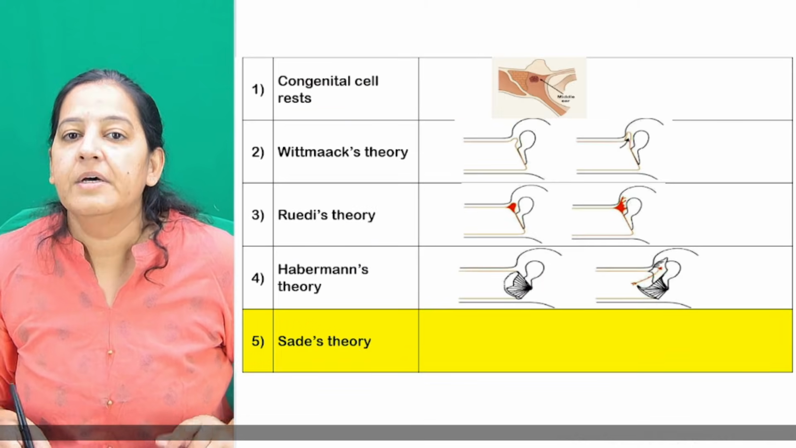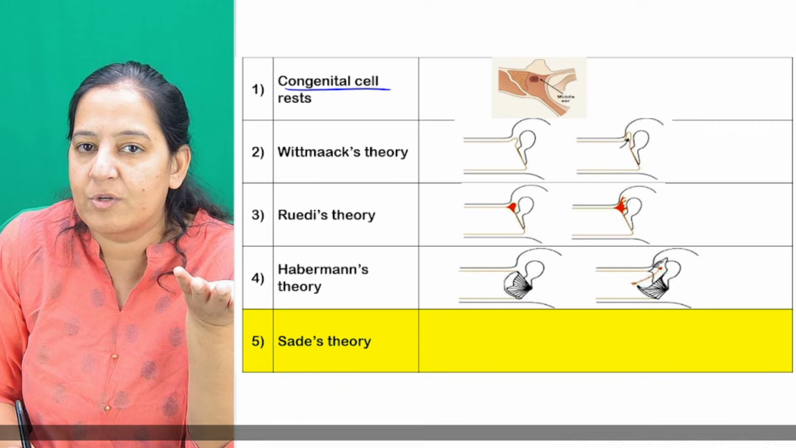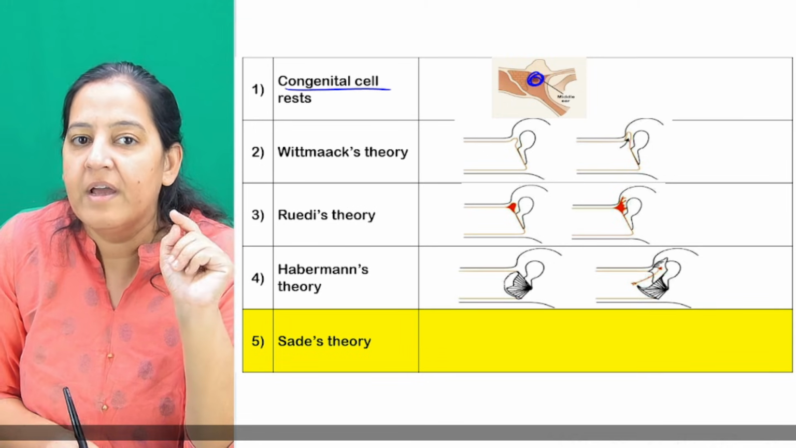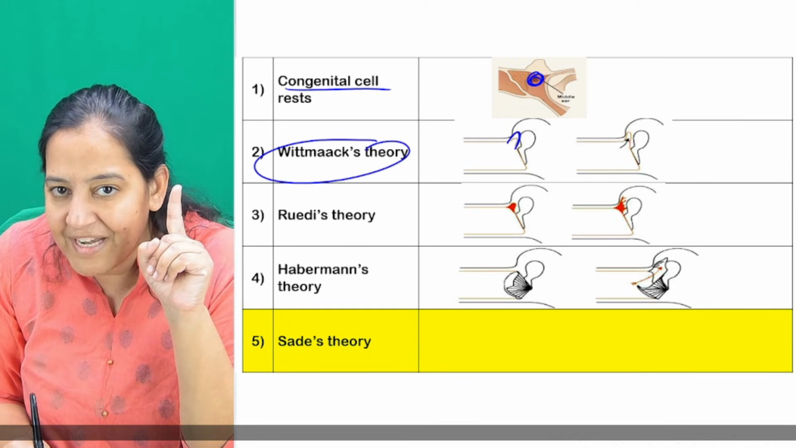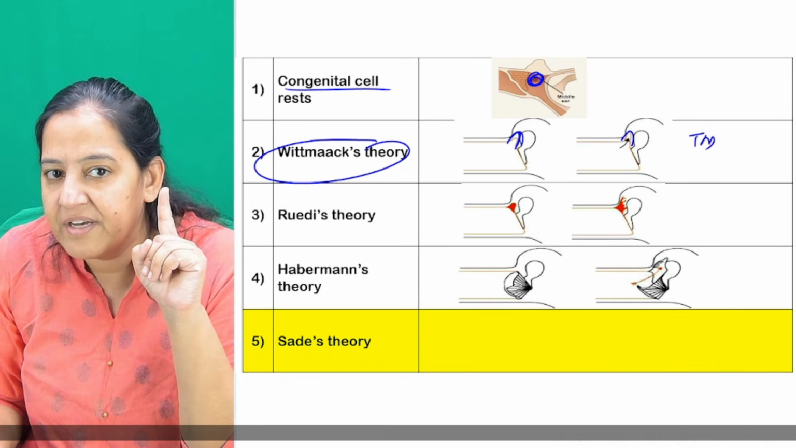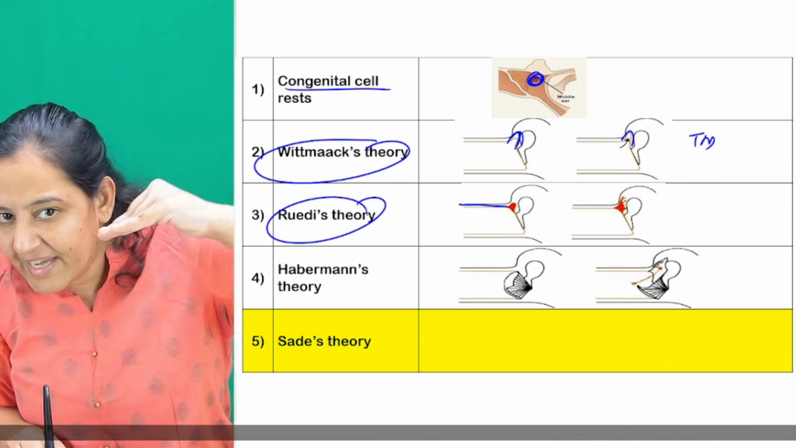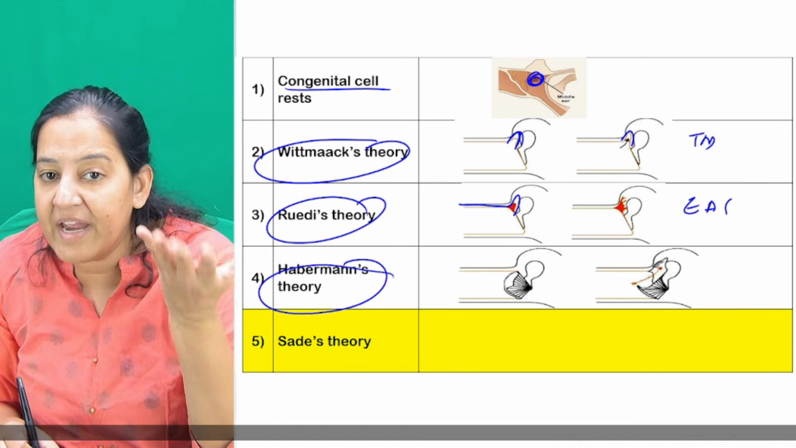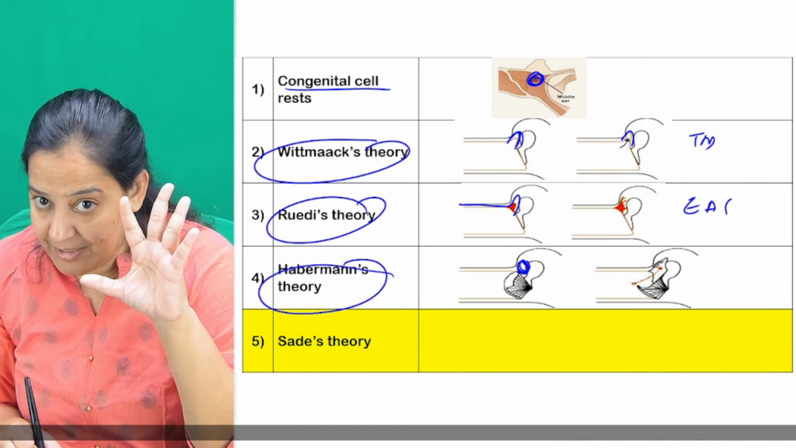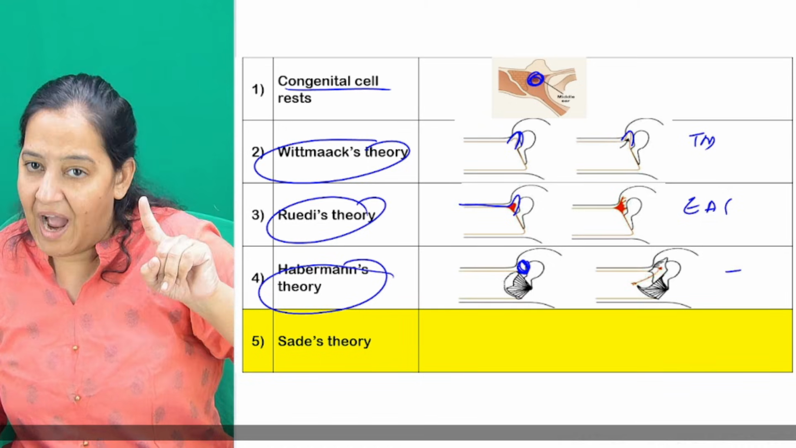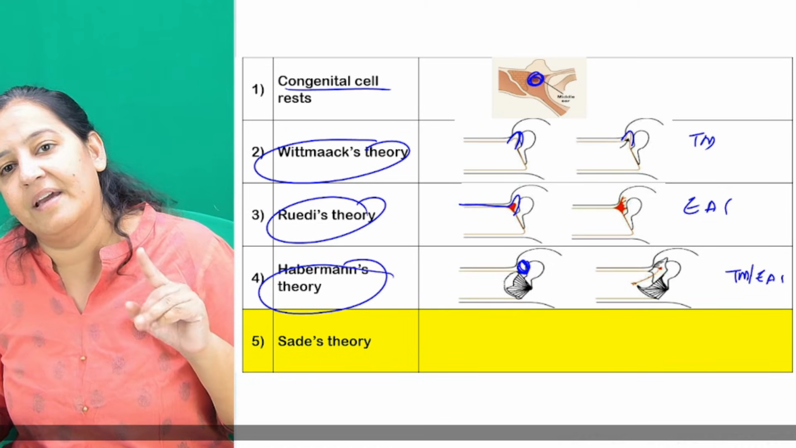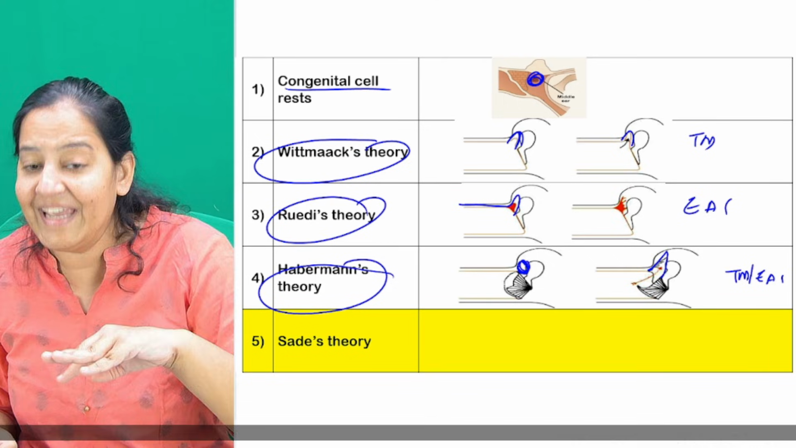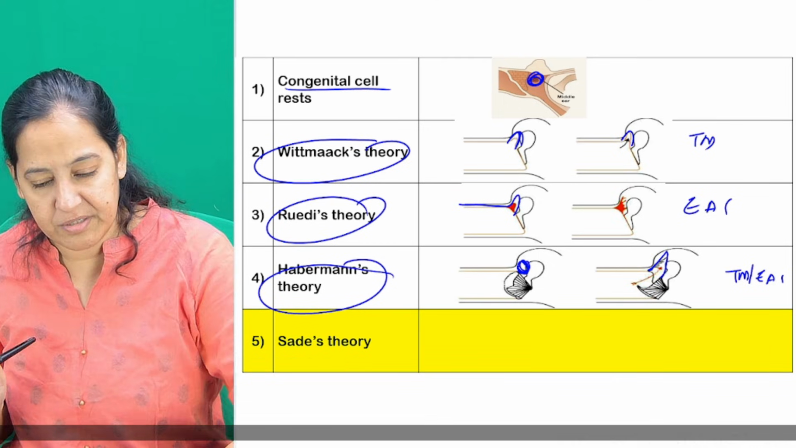Can you appreciate the congenital cell rest, meaning God-given cell rest, the squamous cell rest. In Wittmaack theory, it is the tympanic membrane which is invaginating inside. In Rudy's theory, it is the EAC which is invaginating inside. In Haberman theory, there is a pre-existing perforation, and from this perforation, either the tympanic membrane or the EAC is invaginating inside and laying the squamous epithelia. Any confusion? Any confusion?